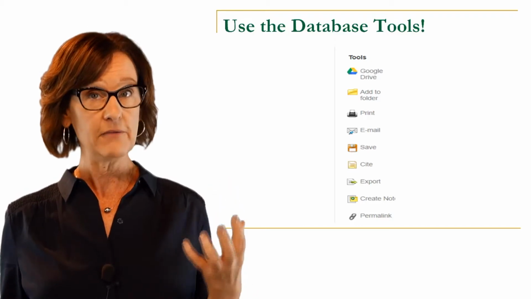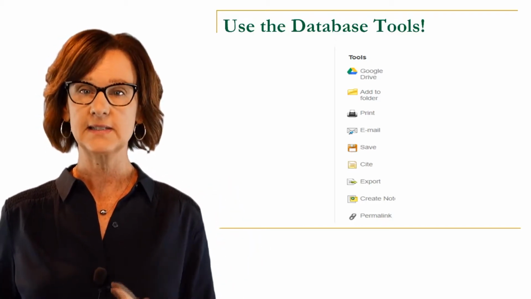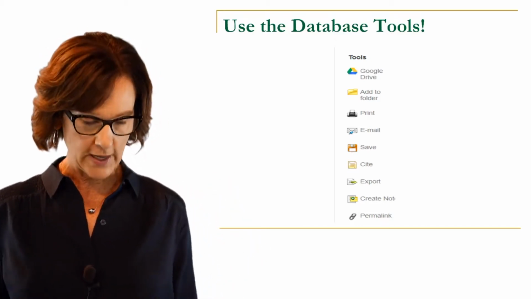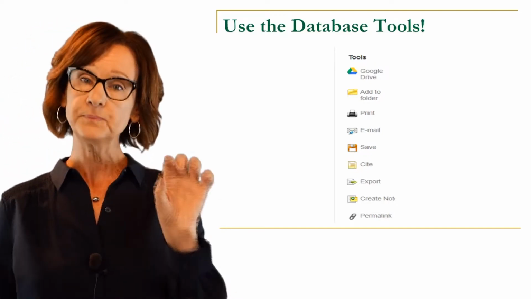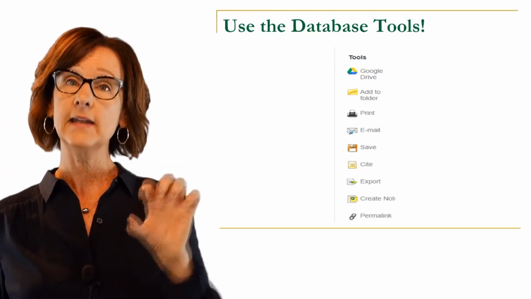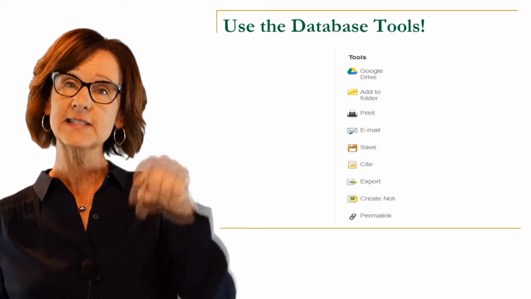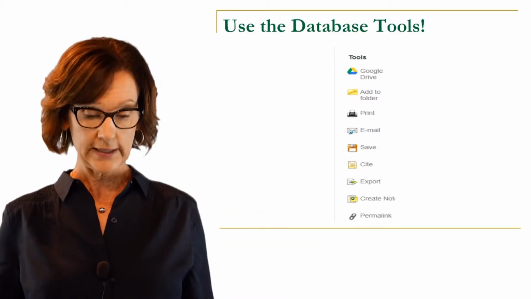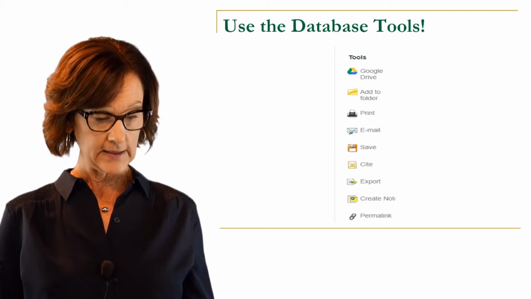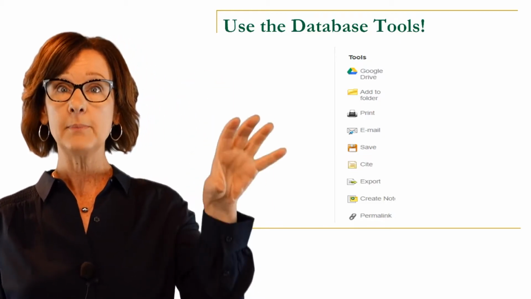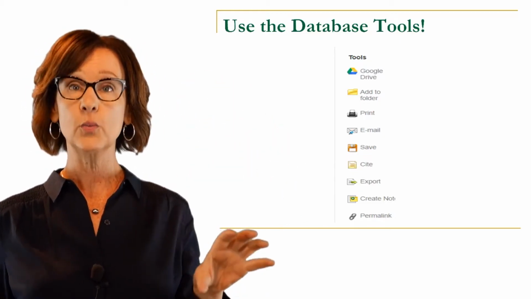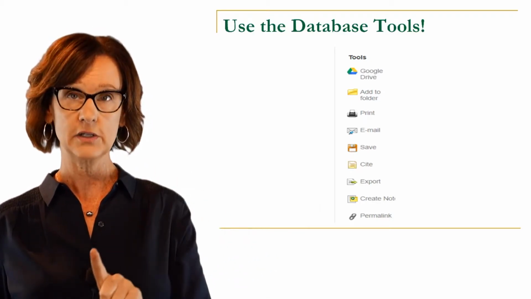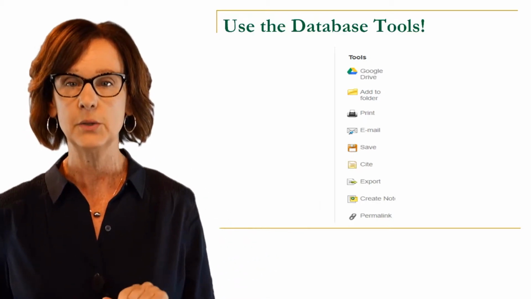But I think my favorite tool here is the one that says Cite. That one is great because what you can do is you click on that and it will show you how to cite that article in APA format. And then really all you need to do is simply copy and paste that onto your references page, which I know we haven't talked about quite yet, but we're getting ready to.